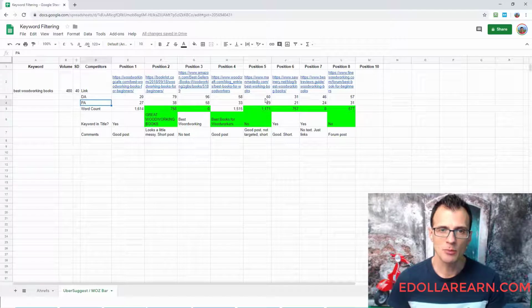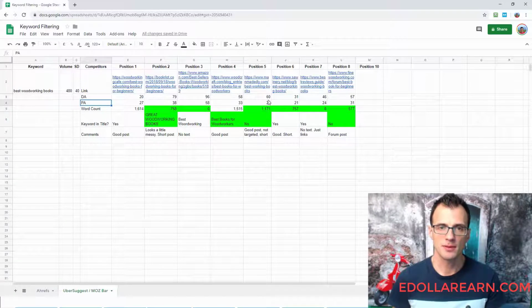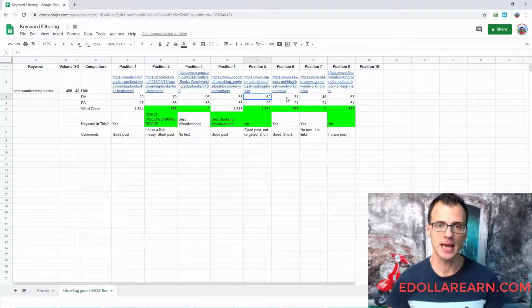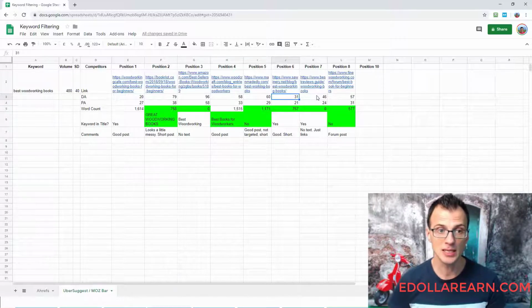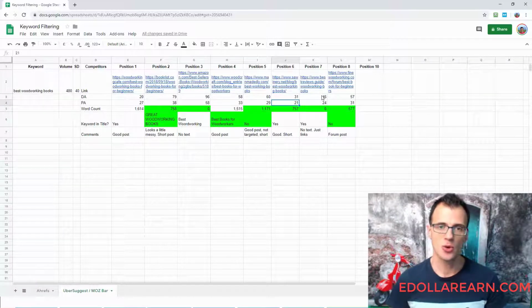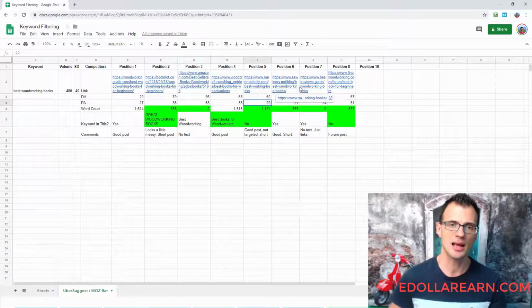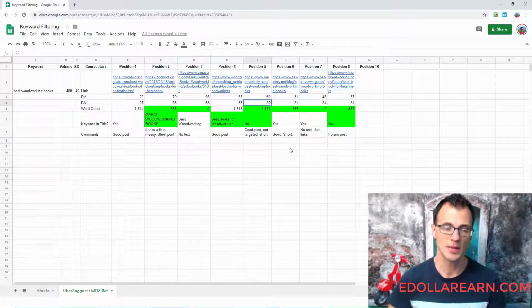So what would be an example? Let's look at this. See, you've got domain authority 60 and PA 29, and here domain authority 31 and PA 21. So the DA here is almost exactly twice higher, so 60 instead of 30, but PA is only a little bit higher than this one.